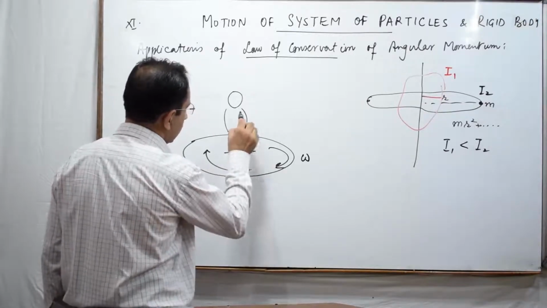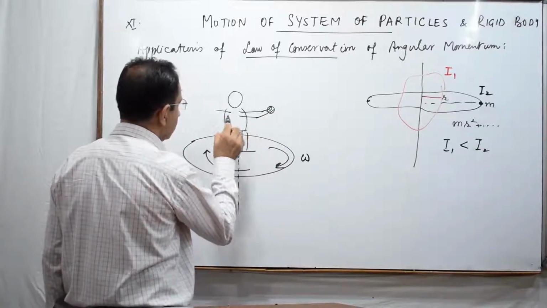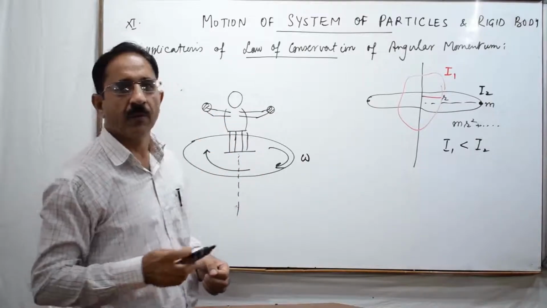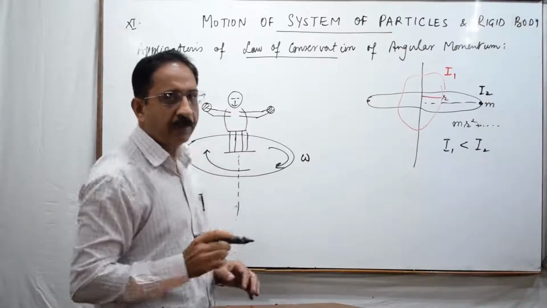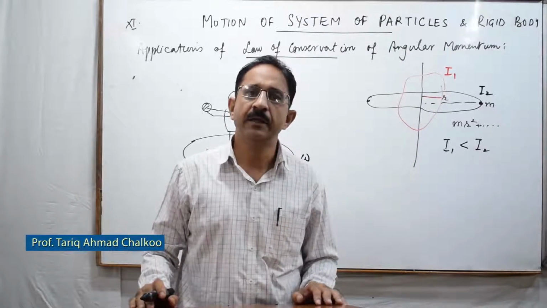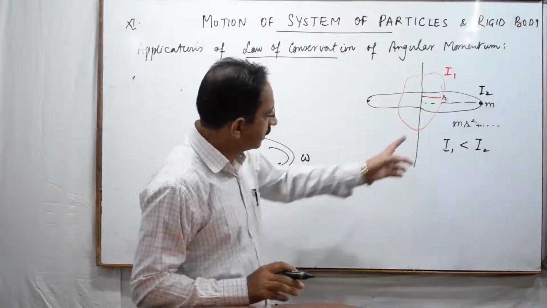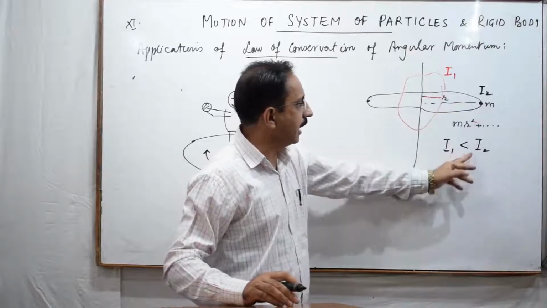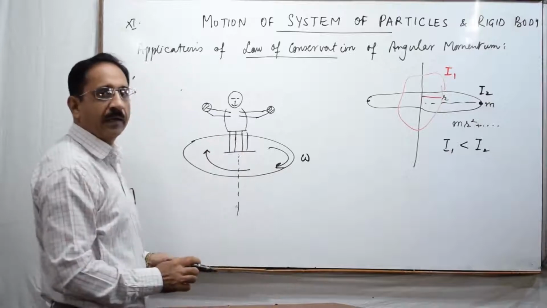So his weights are carried in his arms, and the arm is stretched in this manner that he carries the weight in such a way that the weight is stretched away from his body. So what would be happening to the moment of inertia of his body when the masses are stretched away from the body? Obviously, as per this form, you will see that once the situation is of the second type, I2 will be greater than I1. तो हम दो तरह से इन masses को पहले रखते हैं.